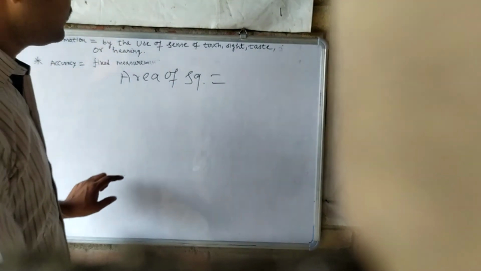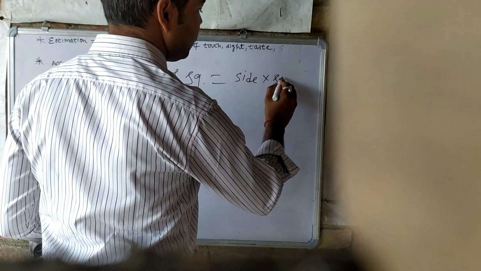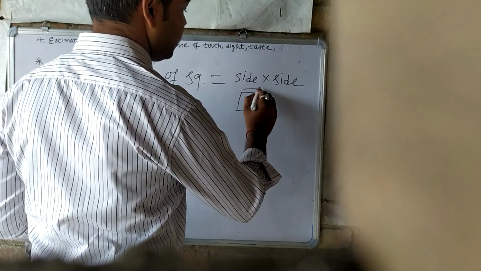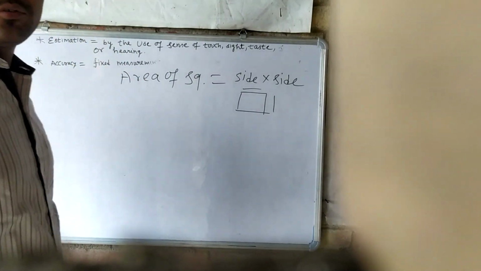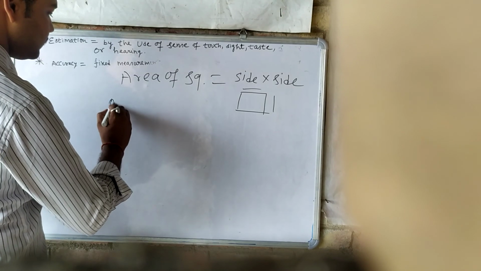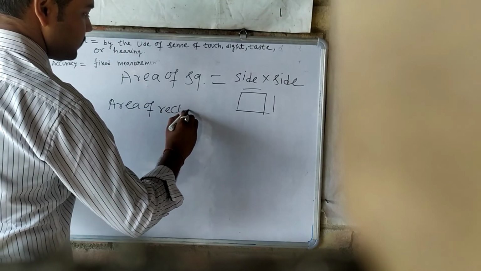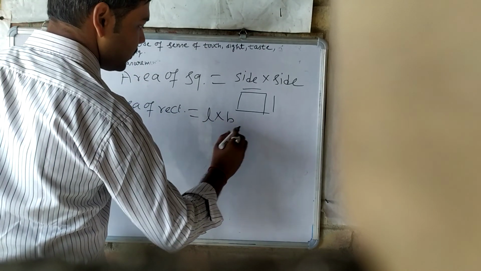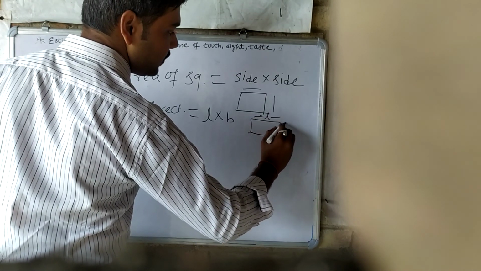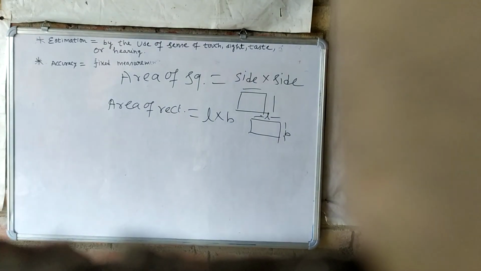Area of square means side into side. Understand? This is a square. This is the side. Side into side. Area of square is side into side. Then area of rectangle is L into B. This is a rectangle. This is L. This is B. L into B. Area of rectangle is L into B.